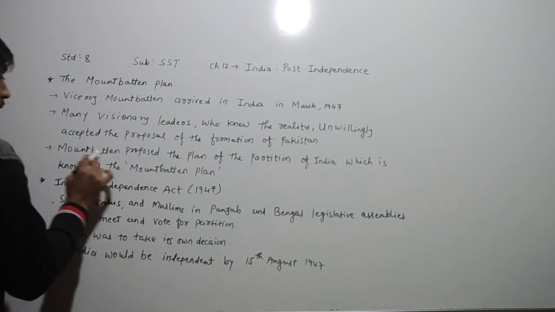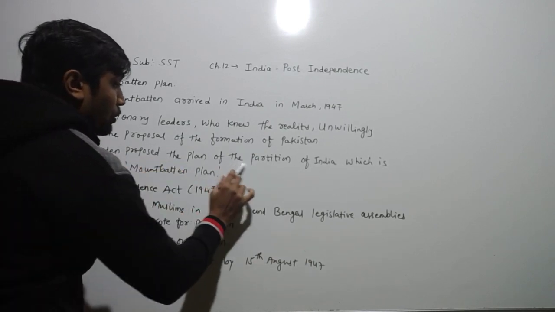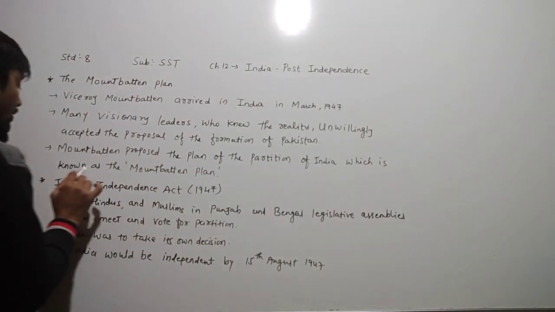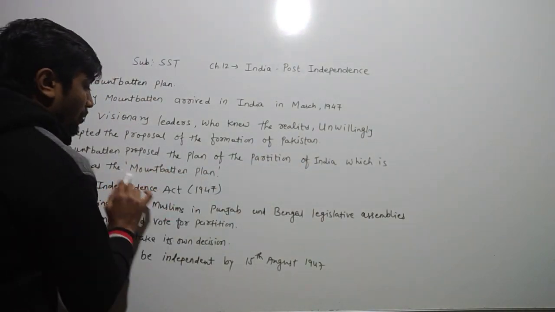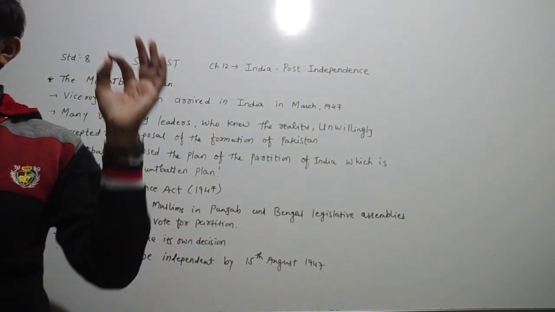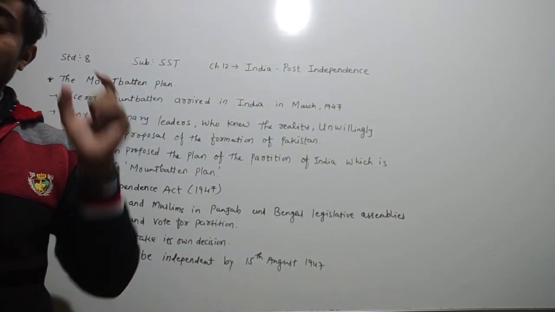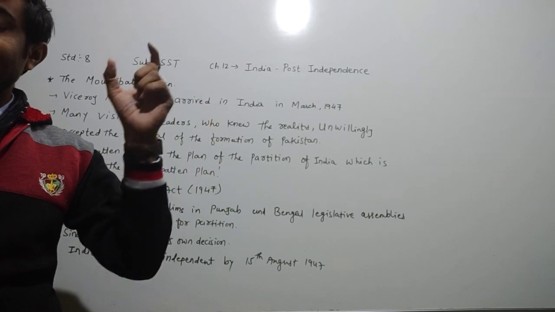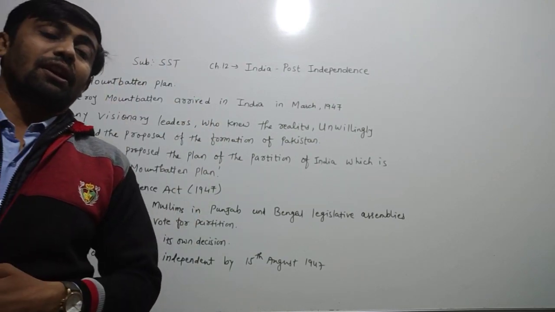So we can say that Mountbatten proposed the plan of the partition of India, which is also known as the Mountbatten Plan. And because of that, the British Parliament passed the Indian Independence Act. Underline here, children.